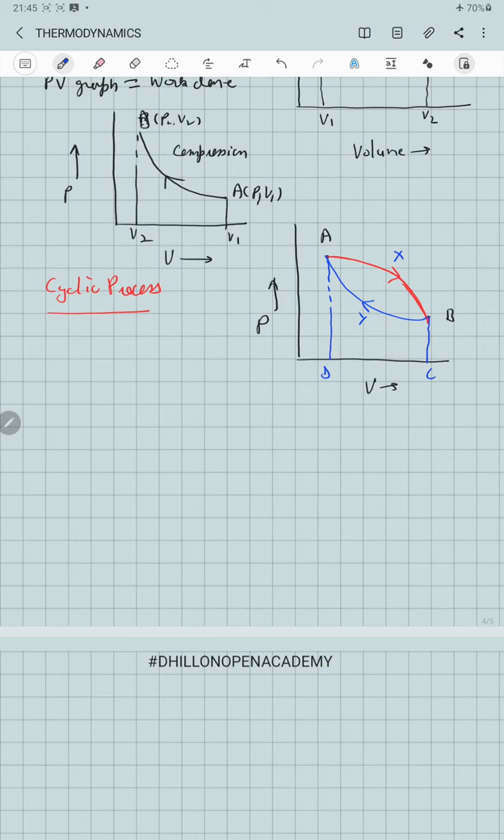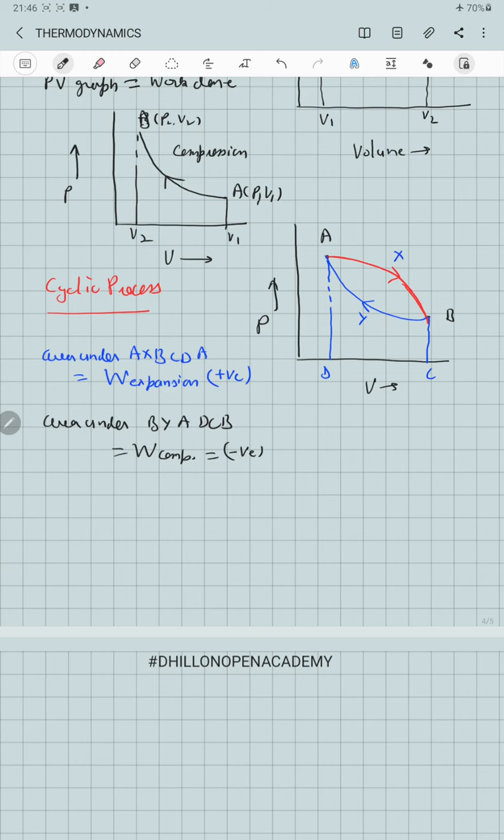As the area under the indicator diagram represents the work done, in this case the area under AXBCDA represents the work done for the expansion, which is also positive in nature. But if we calculate the area under BYADCB, it will be the work done during the compression, which will be negative in nature.